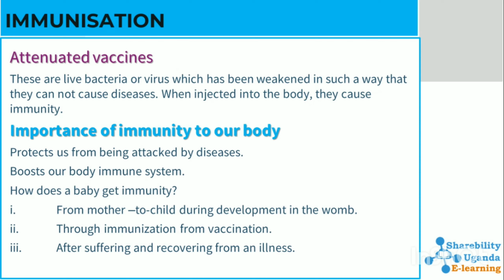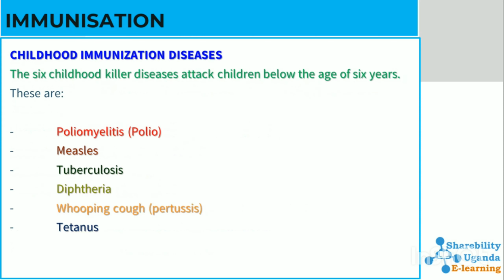How does a baby get immunity? From mother to child during development in the womb, when the baby is being formed in the uterus, through immunization from vaccination, and after suffering and recovering from an illness. When the body suffers and then recovers from an illness, it develops immunity against that illness that it has suffered and recovered from.